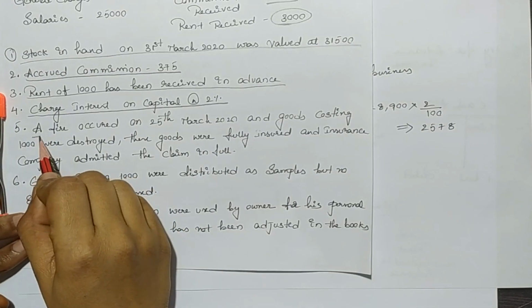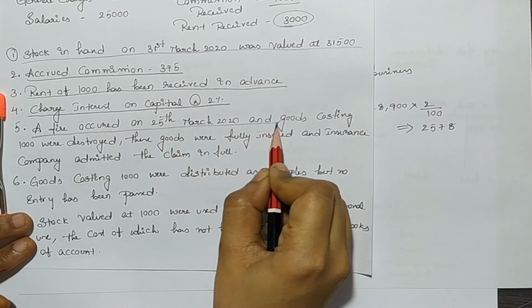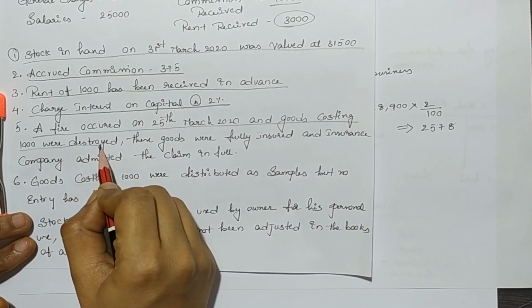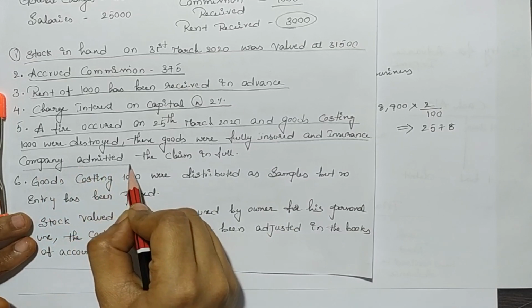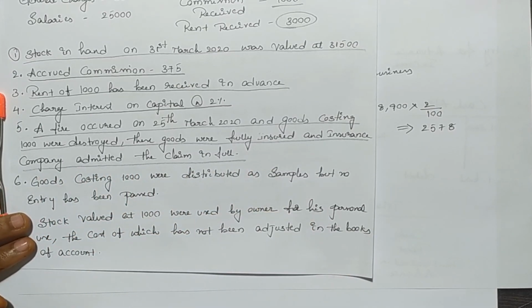Our next adjustment is a fire occurred on 25th March 2020 and goods costing 1000 were destroyed. These goods were fully insured and insurance company admitted the claim in full. This loss of stock by fire adjustment has three scenarios. First case is goods are fully insured and insurance company is okay to pay for the loss incurred. Second case, if goods are not insured at all. And third case, goods are insured but the insurance company agreed to pay the amount for the partial loss, not for the full loss. Let's discuss our first case.